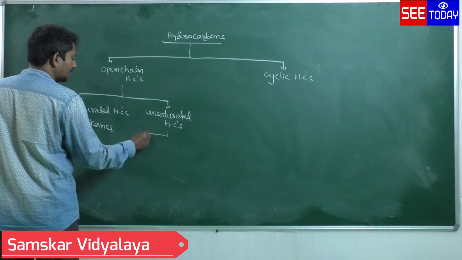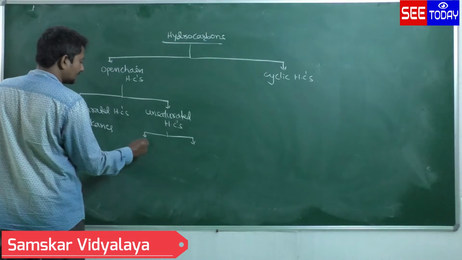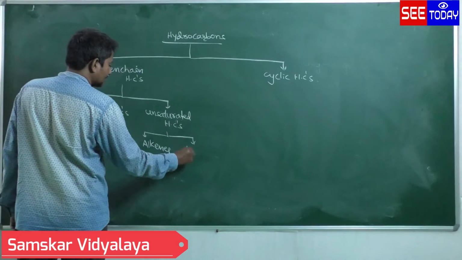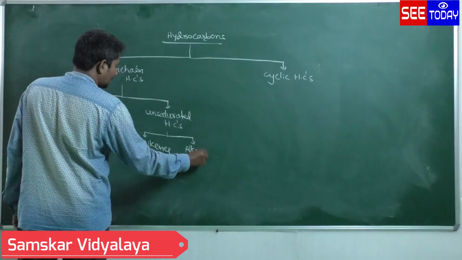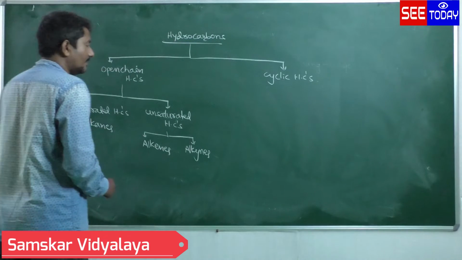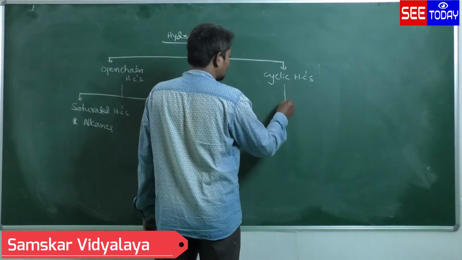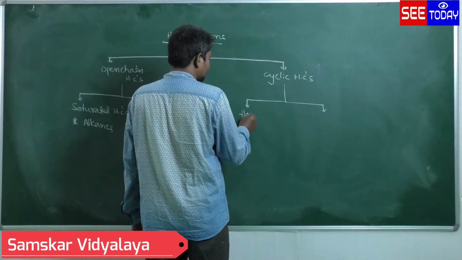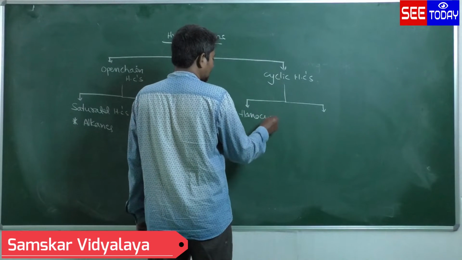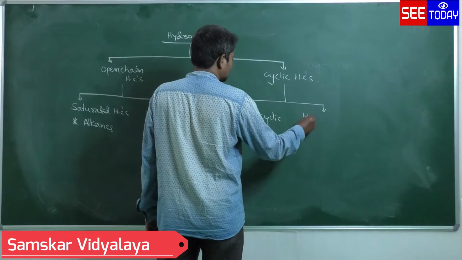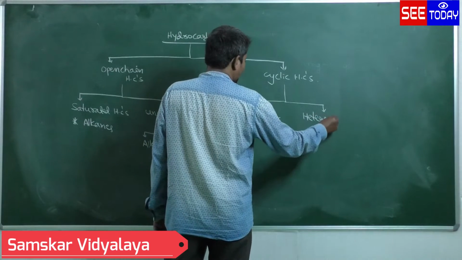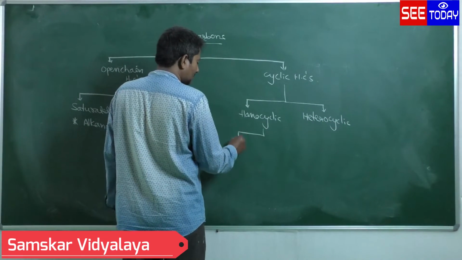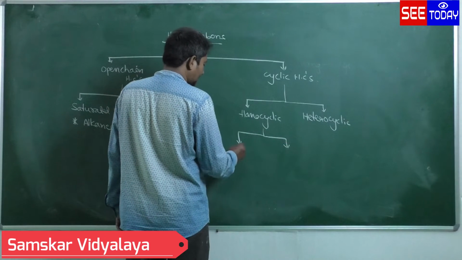Unsaturated are again two types: alkenes and alkynes. Cyclic hydrocarbons are also two types: homocyclic and heterocyclic. Homocyclic hydrocarbons are again two types: alicyclic and aromatic.